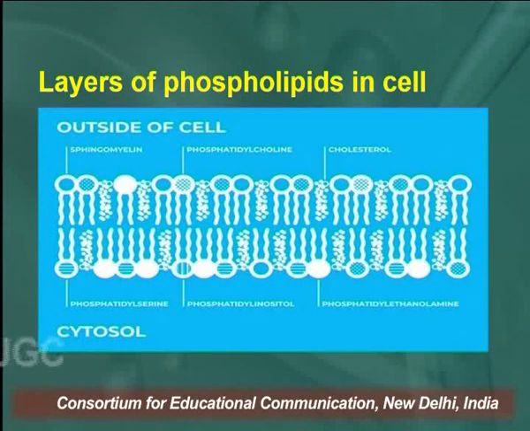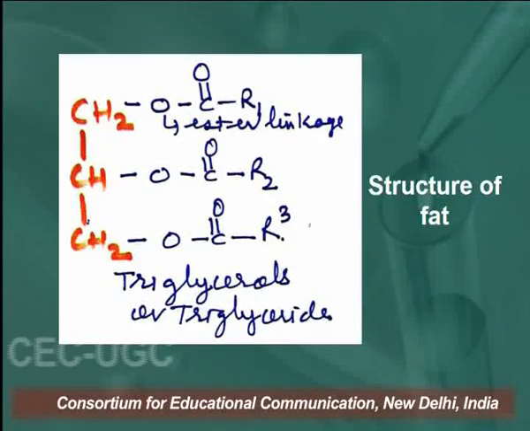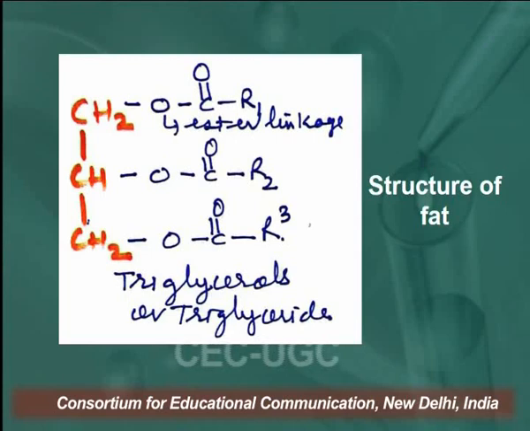So, in this way they form a bilayer of phospholipids, right. So, this is the bilayer structure of phospholipids in our cell membrane. Now, as I told you, this is the structure of fats. So, simply, fats are a glycerol molecule and 3 fatty acids. Now, what is the chemical composition of phospholipids and how will we write the structure of phospholipids?